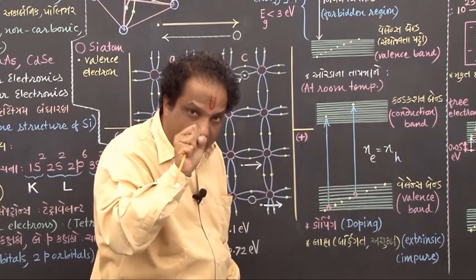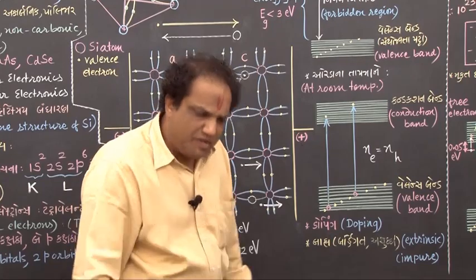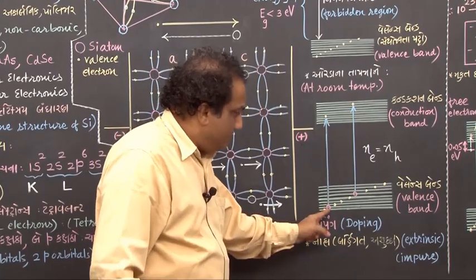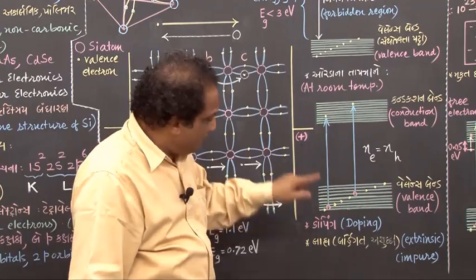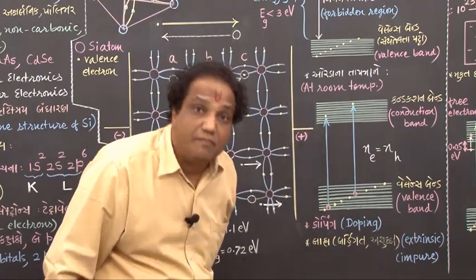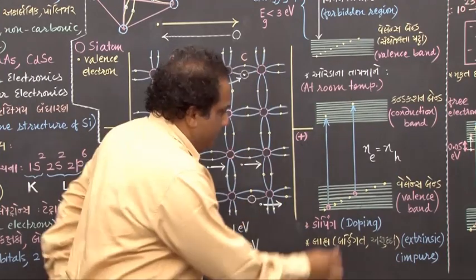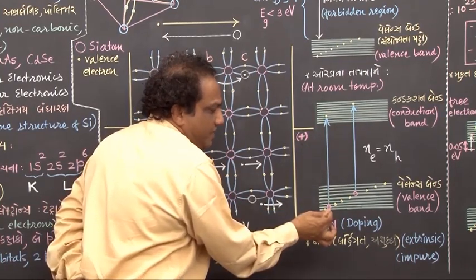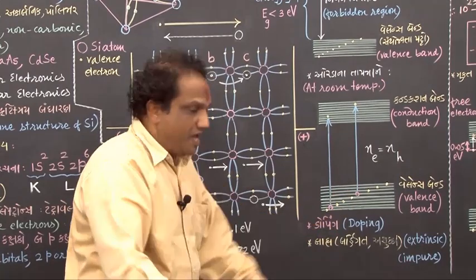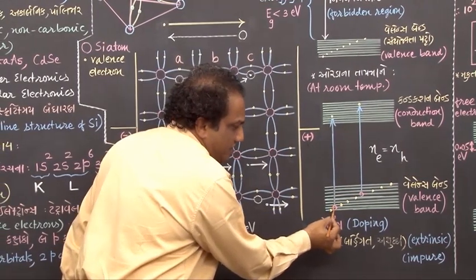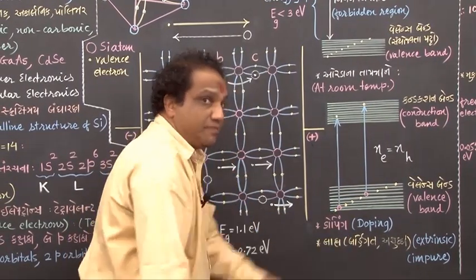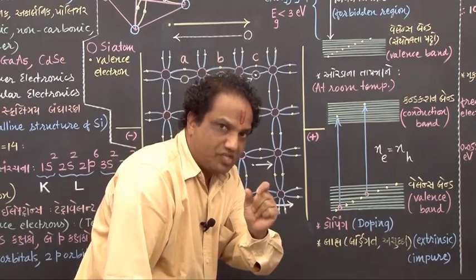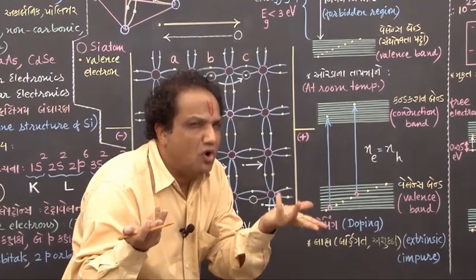If energy absorbed is greater than forbidden gap, naturally such electrons will make a transition from valence band to conduction band. That is why if this electron is migrating from here to here, it will simply make this energy level vacant, and so you will have vacant position here, correct? And in the absence of electron, that vacant space created is nothing but a hole.